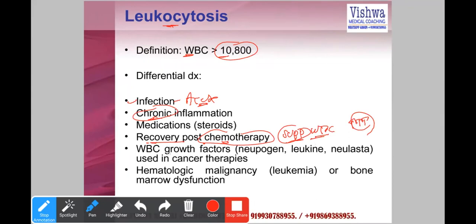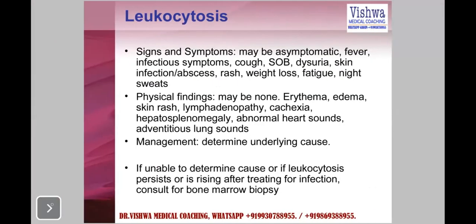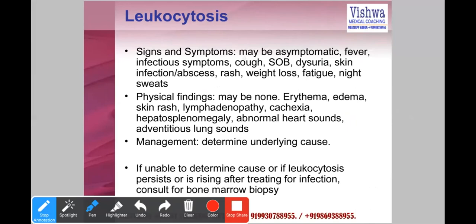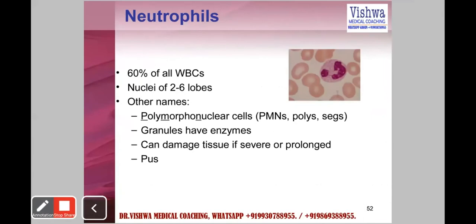Or we can also give WBC growth factors, like neupogen and leukine, all those other factors which are sometimes given for increasing the WBC count. Symptoms can be symptoms of infection. I'll just go through it: cough, dysuria, skin infections, cervical pain, erythema, edema. All of those depend upon what exactly the infection is.